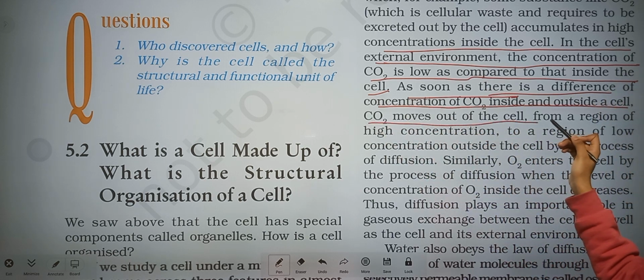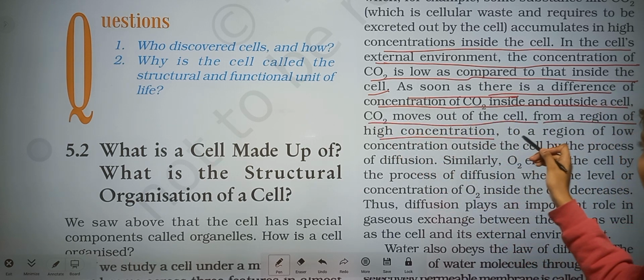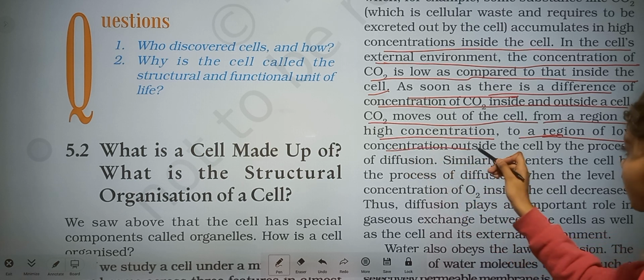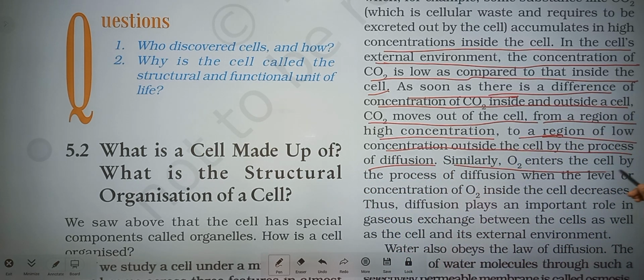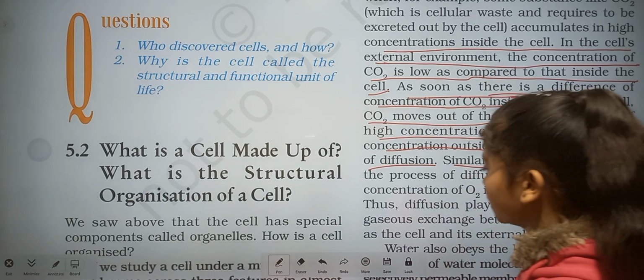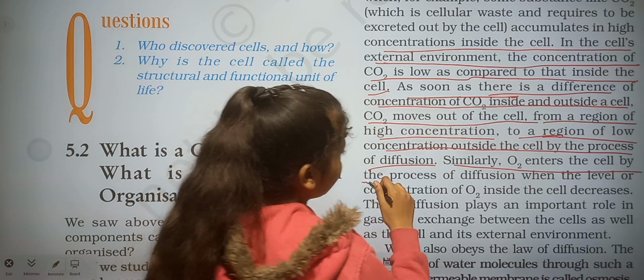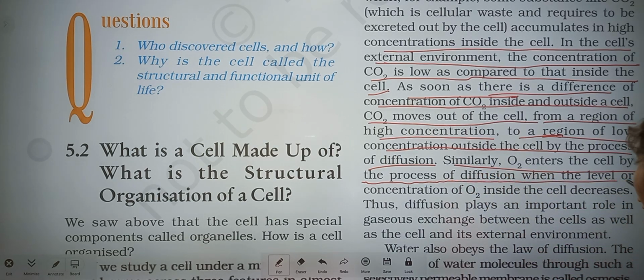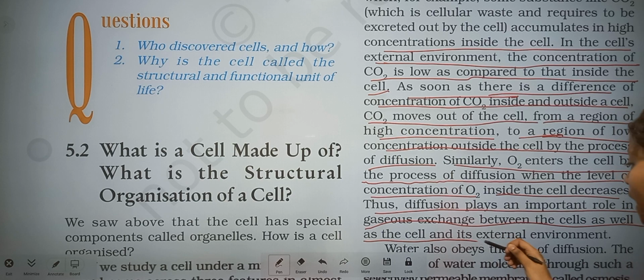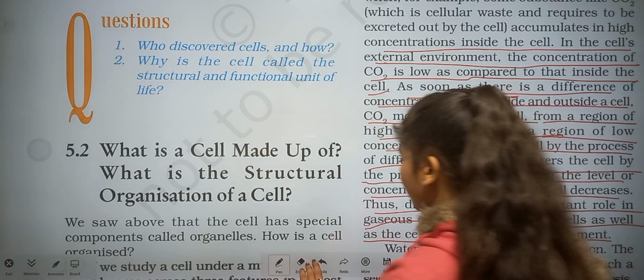CO2 moves out of the cell from a region of high concentration to a region of low concentration outside the cell by the process of what? Diffusion. Similarly, O2 enters the cell, by the same process, when the concentration of O2 inside the cell decreases. Thus, diffusion plays an important role in the gaseous exchange between the cell and its external environment.